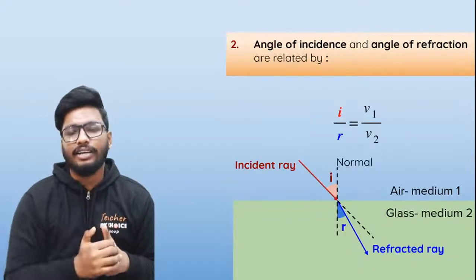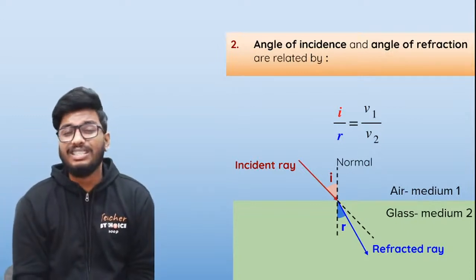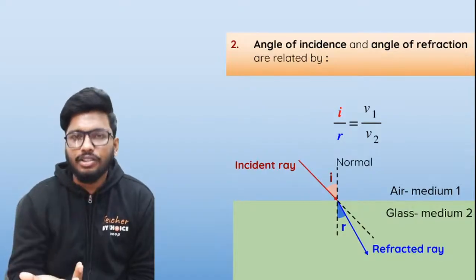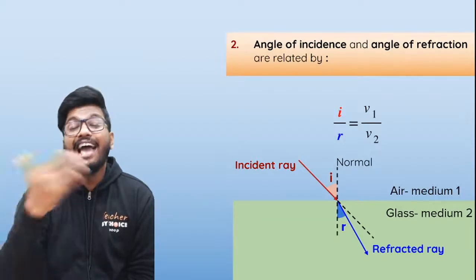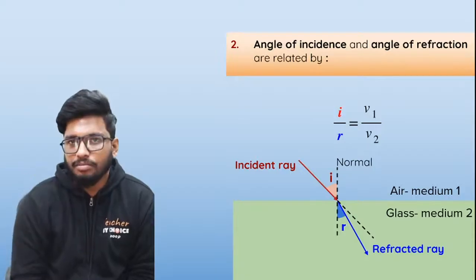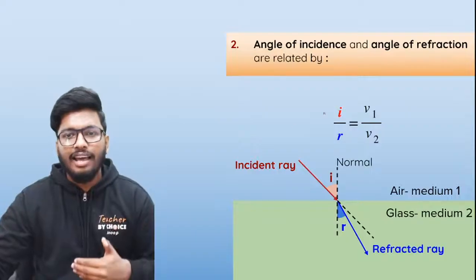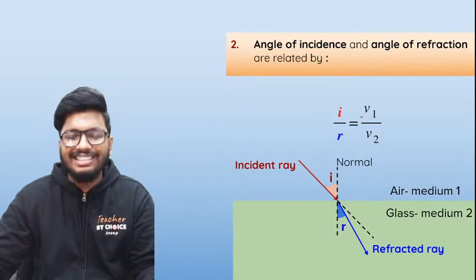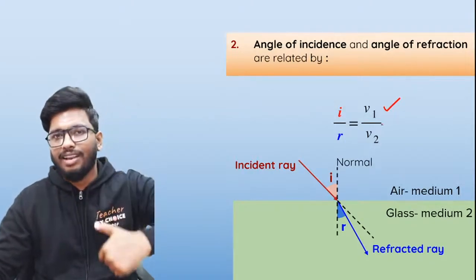The next one is also called Snell's law. The second law of refraction is also known as Snell's law. Now, this second law shows the relationship between the incident ray and the refracted ray, or you can say the angle of incidence, the angle of refraction, and the speed of light in both the mediums. So this is the basic relation: angle of incidence I divided by angle of refraction R is equal to the speed of light in the first medium to the speed of light in the second medium.